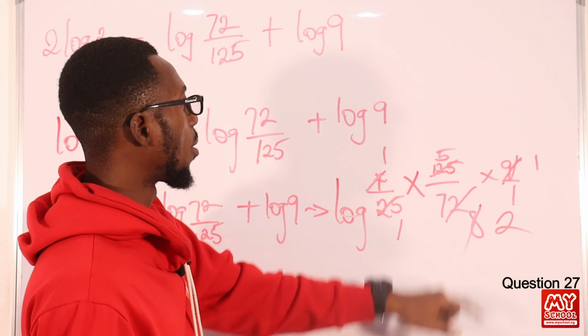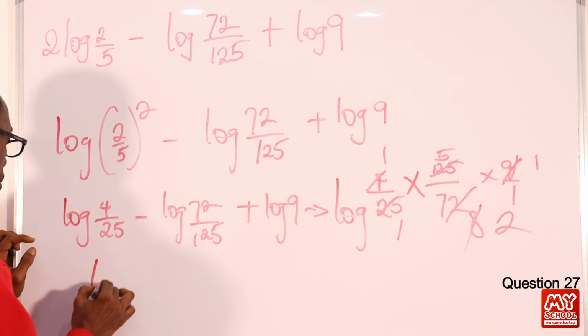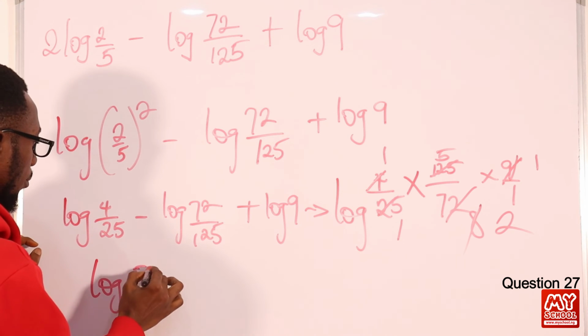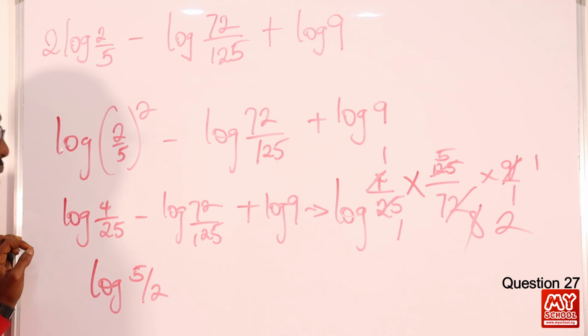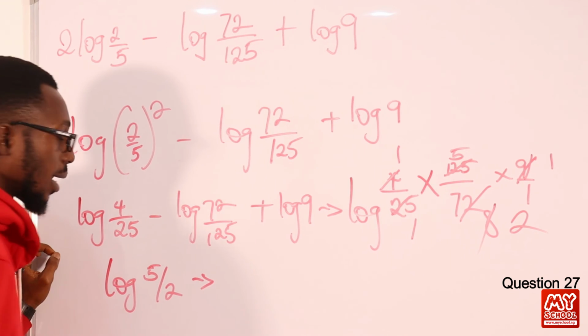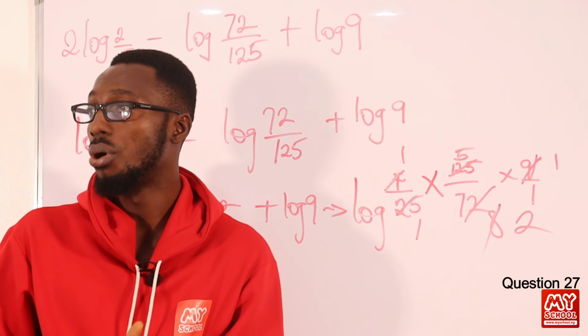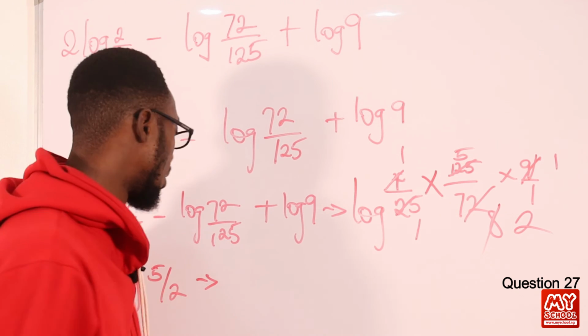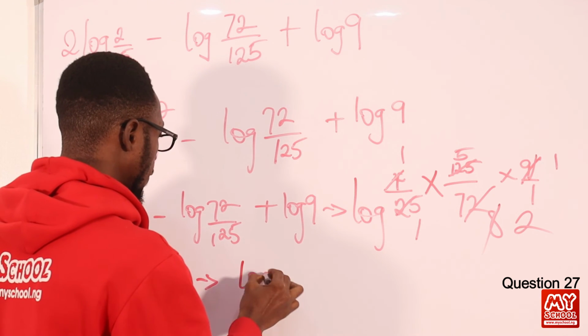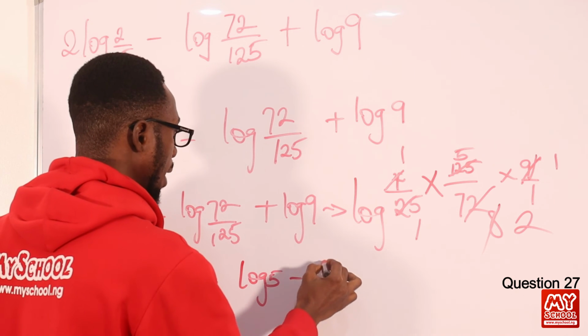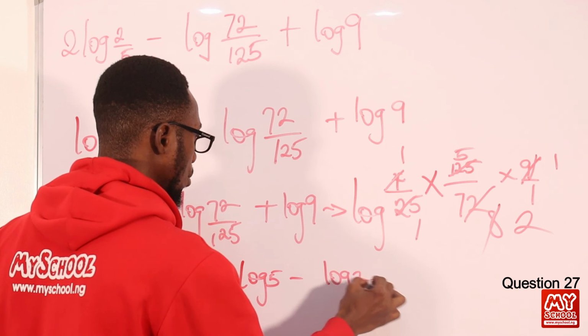Basically I should have log 5 over 2. That implies log 5 minus log 2.